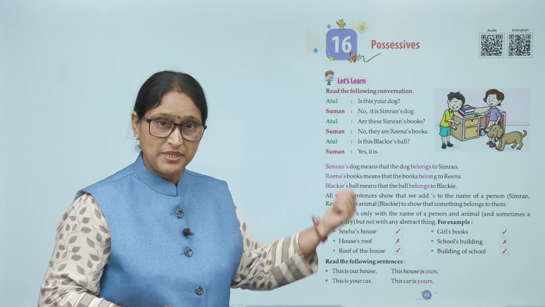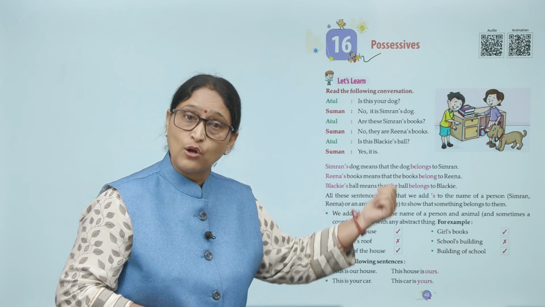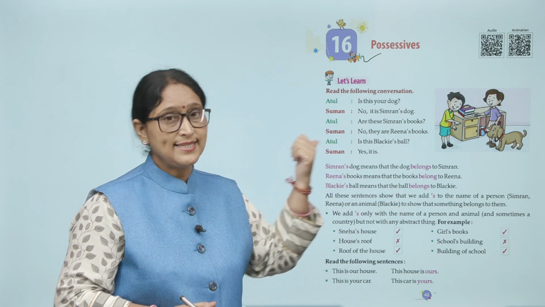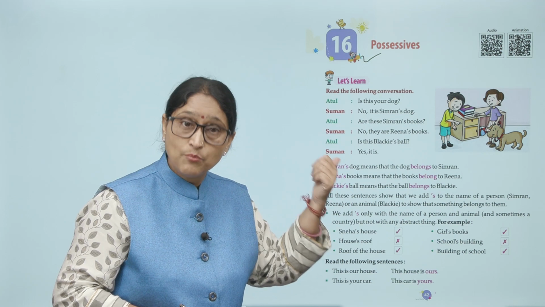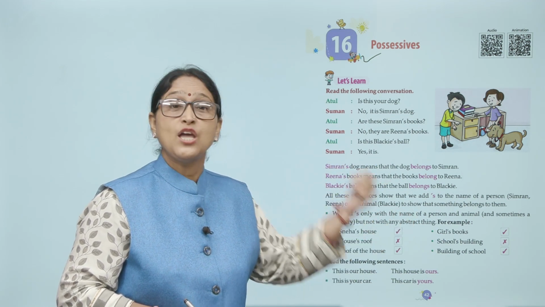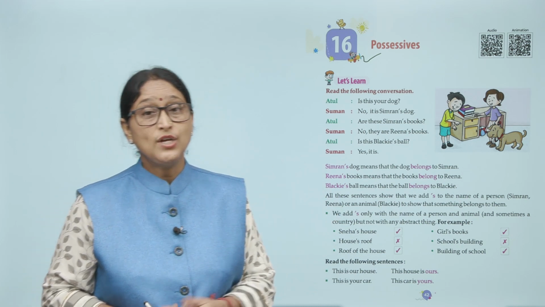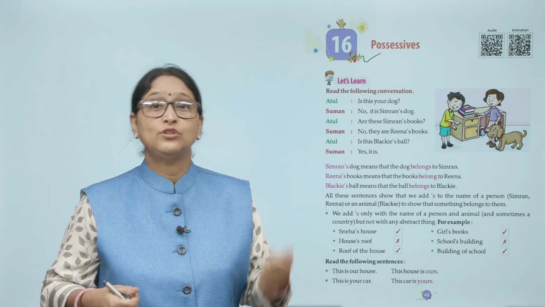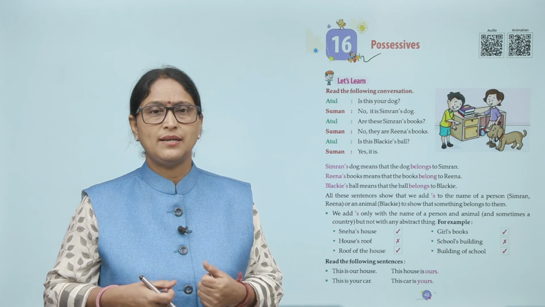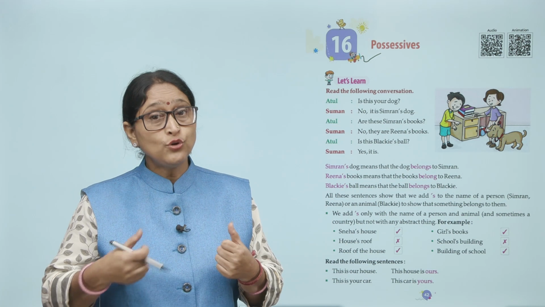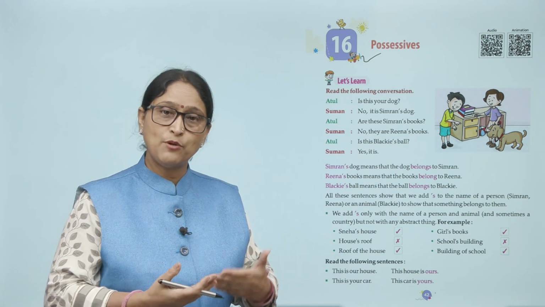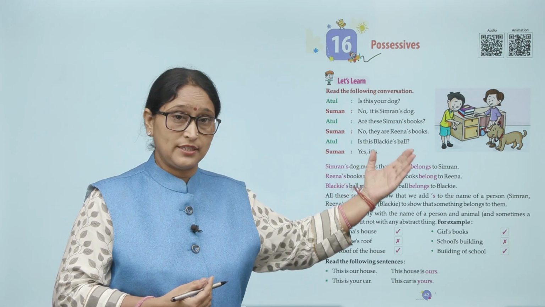Reena's books means that the book belongs to Reena. Books किसकी हैं? रीना की. Dog किसका है? सिमरन का. Blackie's ball means ball belongs to Blackie. All these sentences show that we add S to the name of a person, Simran, Reena, or an animal, Blackie, to show that something belongs to them. Means कि ये चीज़ें किससे belong करती हैं? इन person से belong करती हैं.